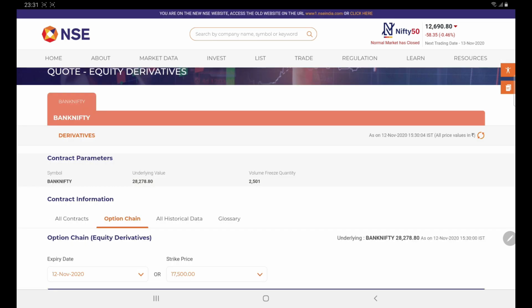Once we select the expiry date, we can find here on the right side that today at 15:30 the Bank Nifty has closed at 28,278. Whatever the current price of the Bank Nifty is, it is in other words termed the spot price. Here you can remember the term spot price. Spot price is nothing but the current market price of that particular index or stock in which you are doing options trading.